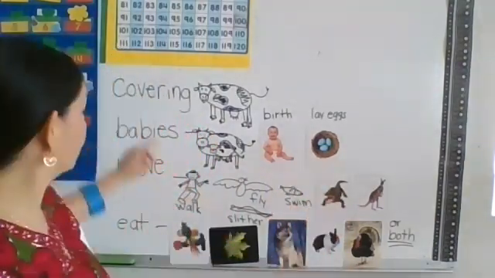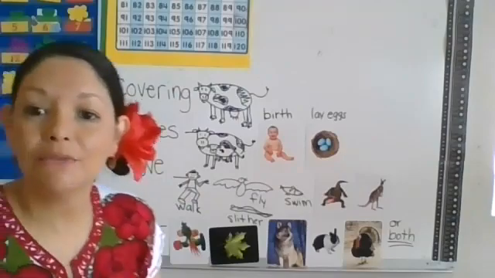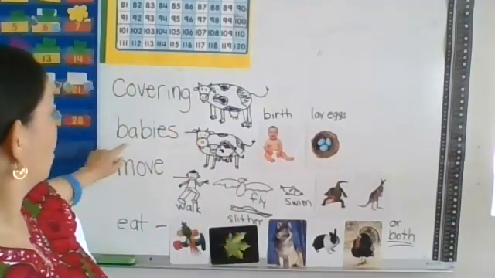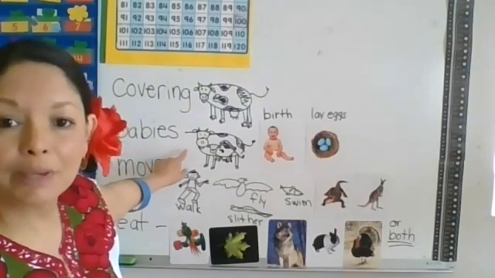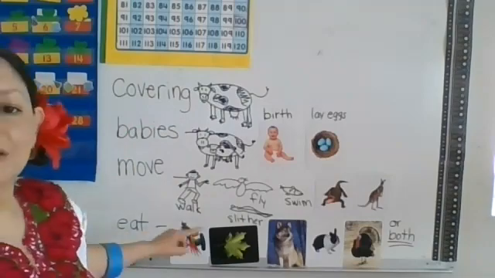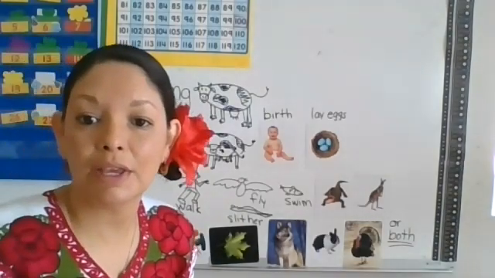Okay, so these are the four things that I want you to be thinking every time I talk about an animal. What is their covering? How do they have babies? How do they move? And what do they need to survive? What do they eat?